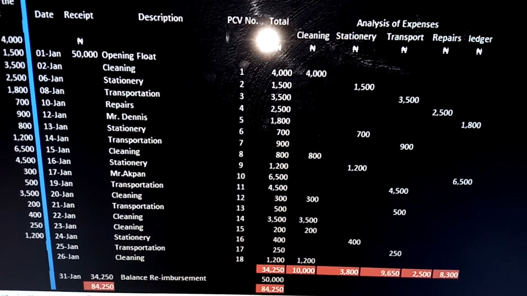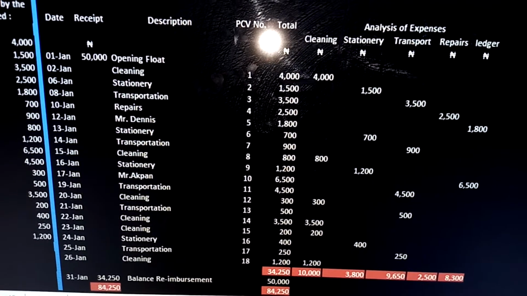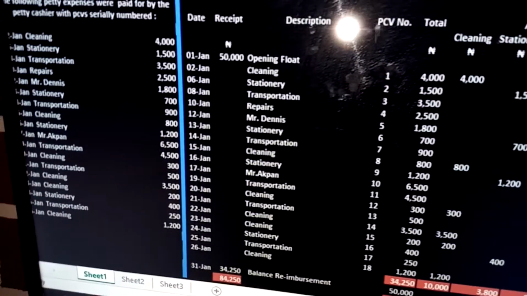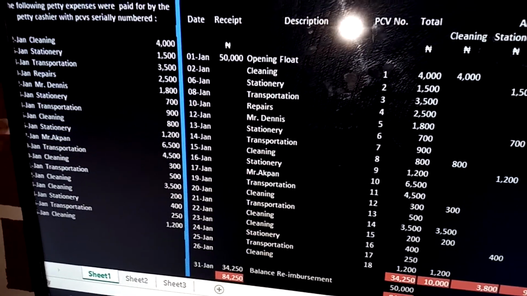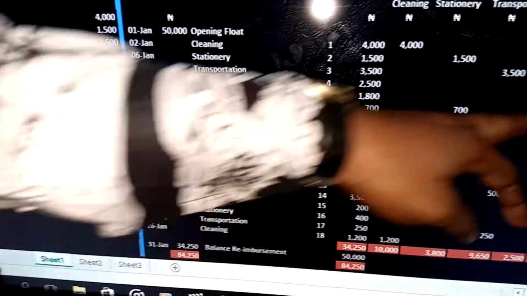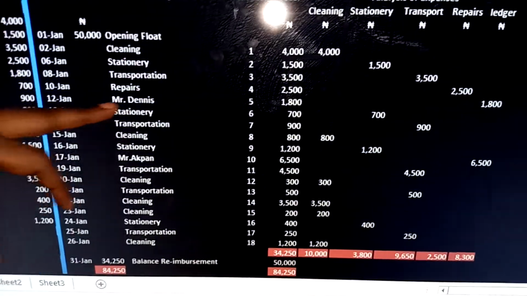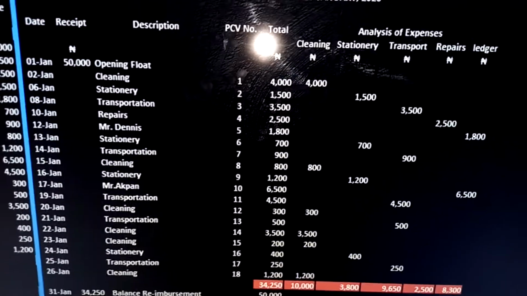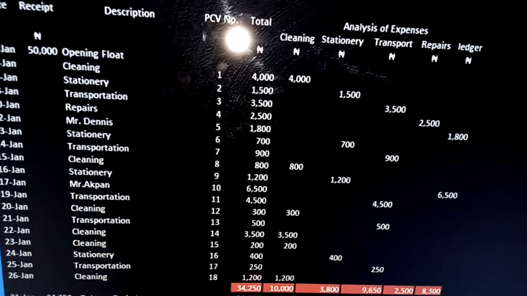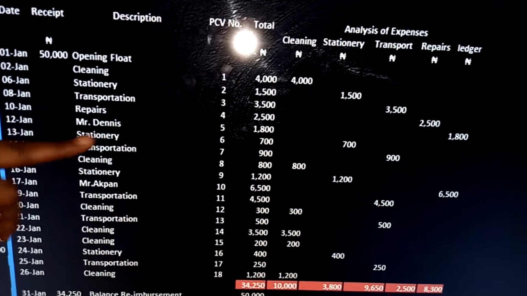So now we have done 2nd January, which is cleaning, 6th January, which is stationery, 8th January, which is transportation, 10th January, which is repairs, and now we have 12th January, which is Mr. Dennis, and we've recorded it under ledger there. So the next one there we have 13th January, that is stationery. How much is that? 700. So we have 13th January stationery.